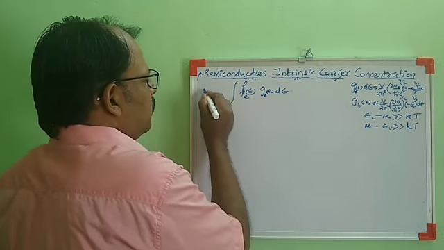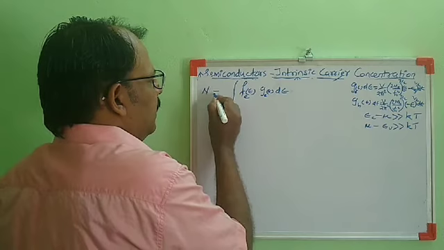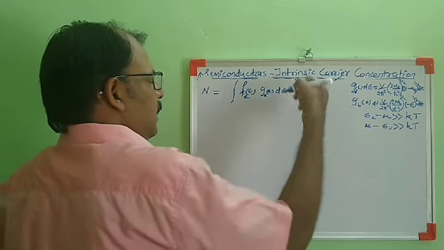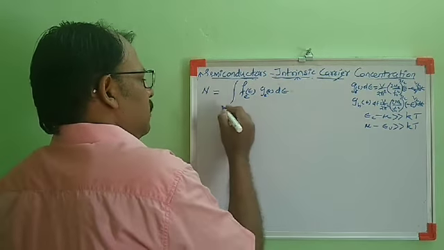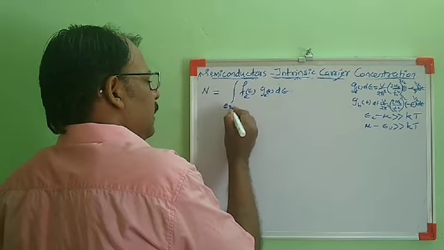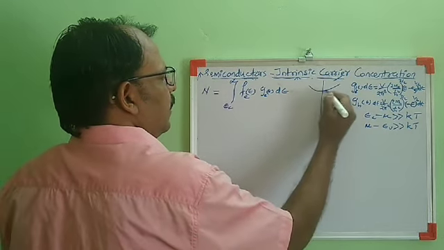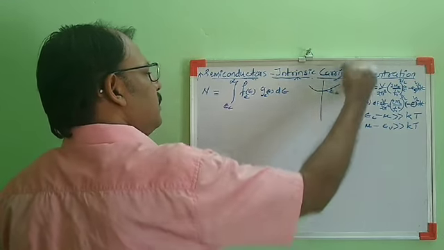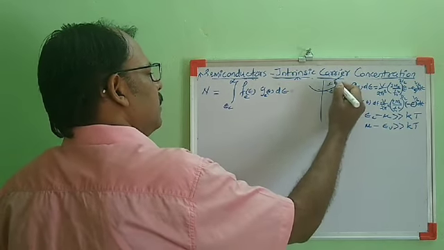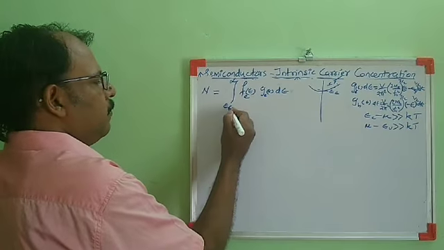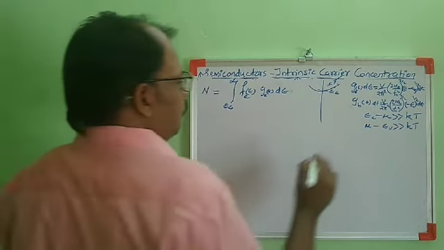The total number of electrons can be obtained by integrating this over the conduction band. Electrons are present from energy EC to infinity, so the integral limit is from EC to infinity.